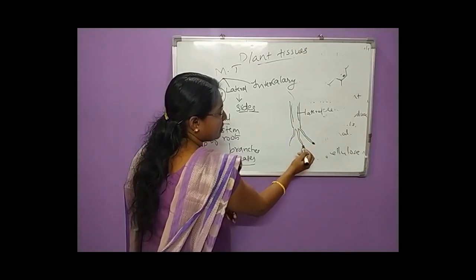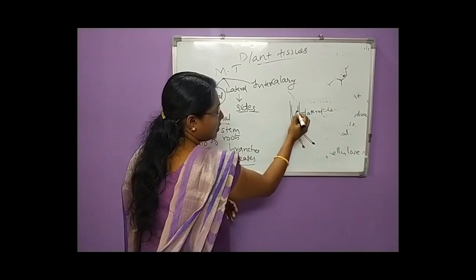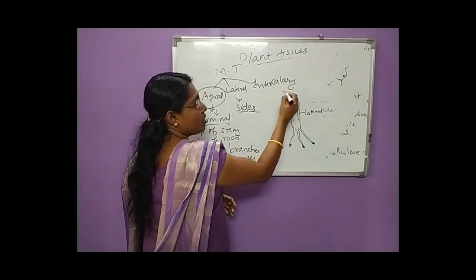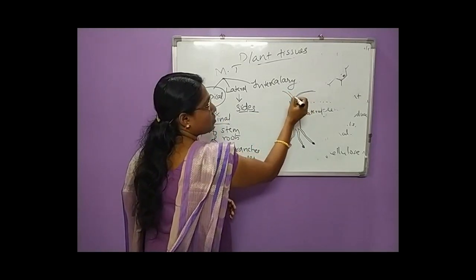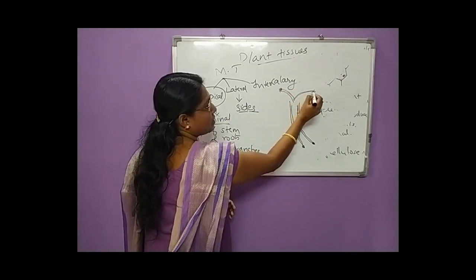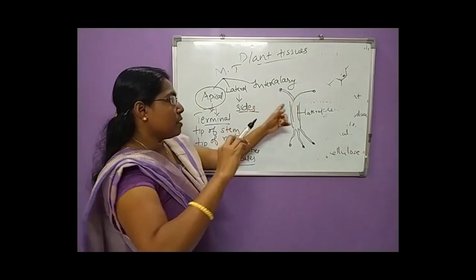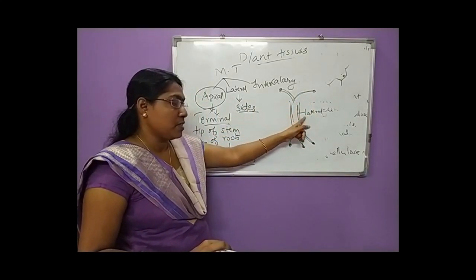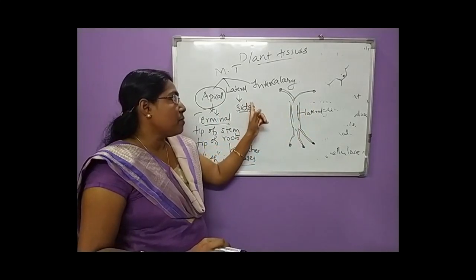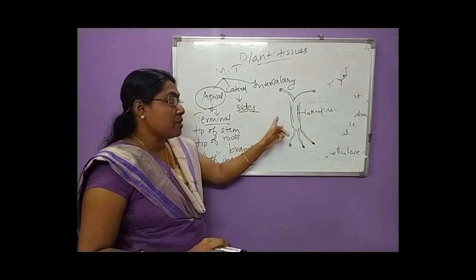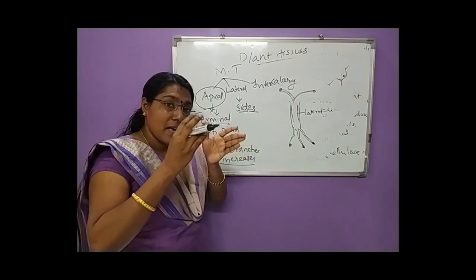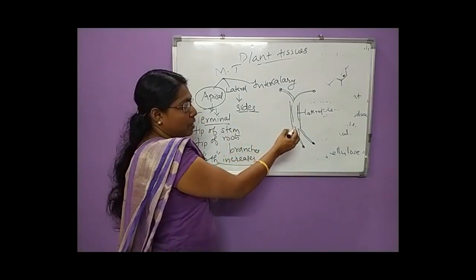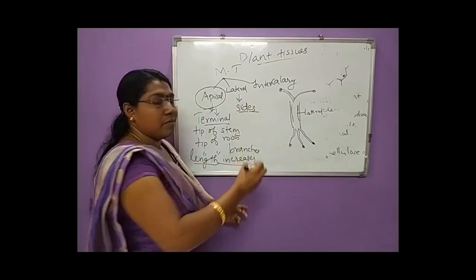Here the apical meristems are seen, and here lateral meristems are seen. Also at the tip of branches, apical meristems are seen, and at the sides of the stem, lateral meristems are seen. So the lateral meristems are the meristems seen on the lateral sides of the plant body.